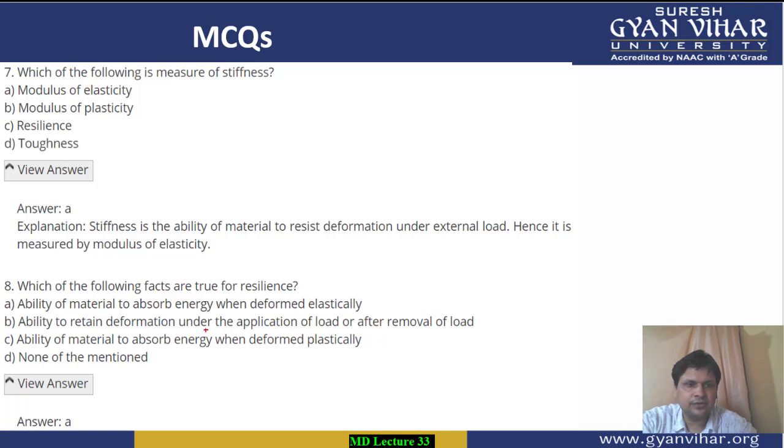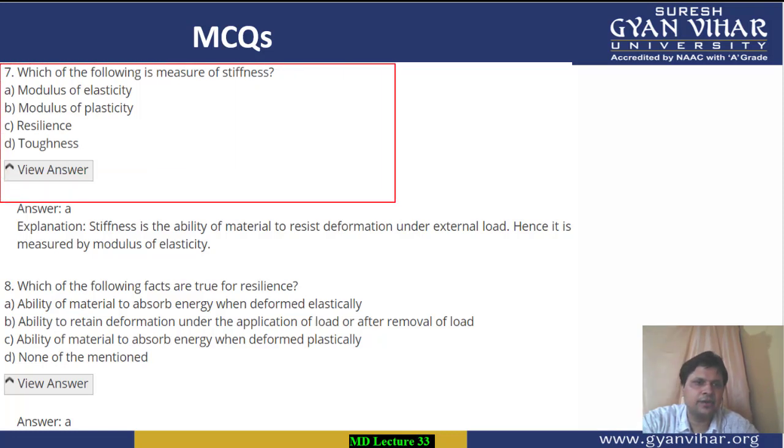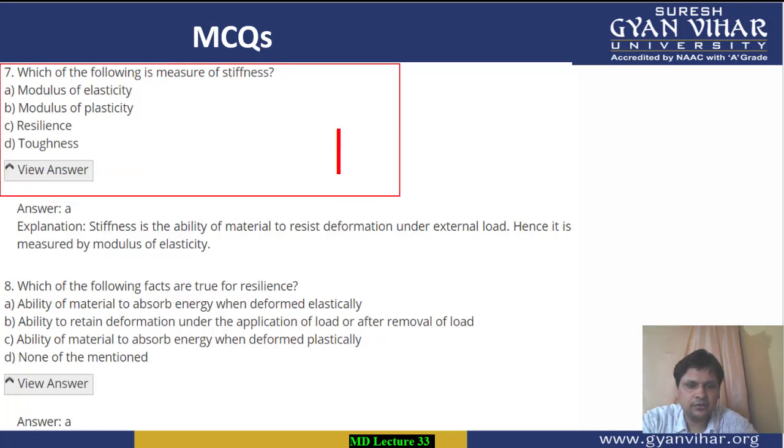Coming to multiple choice question number 7. Which of the following is a measure of stiffness? Among the options given to us, we all know that modulus of elasticity is basically the measure of stiffness. So A is the correct option.